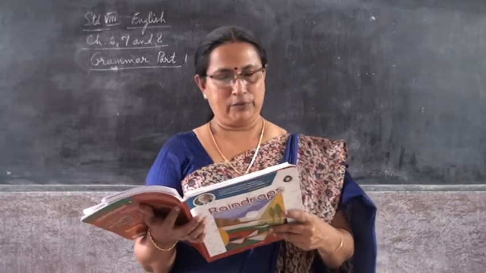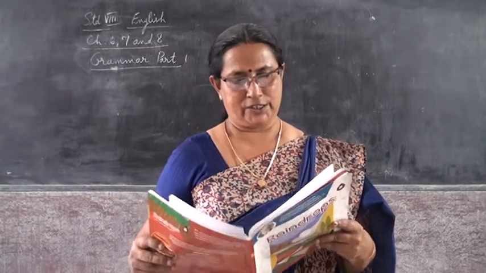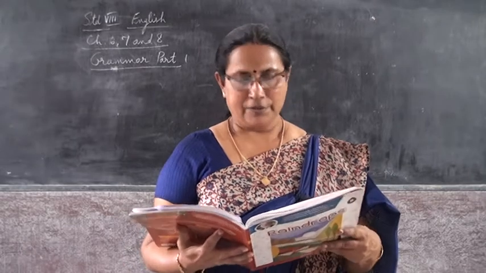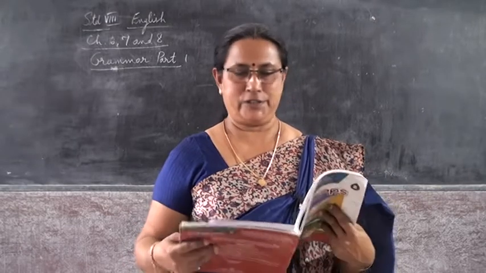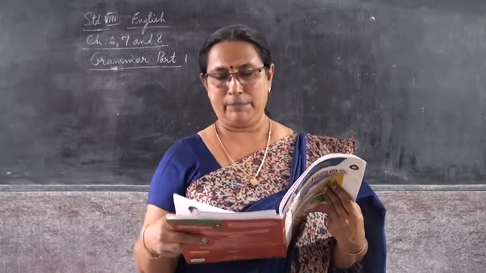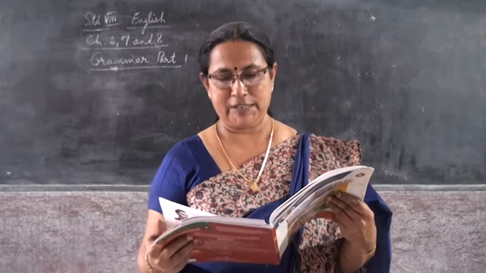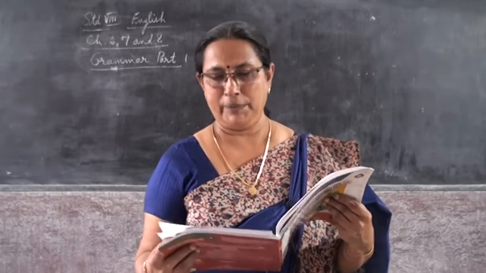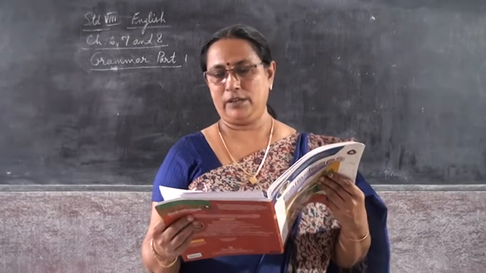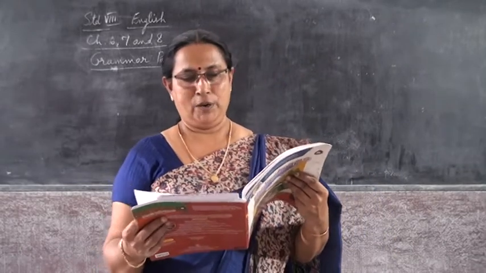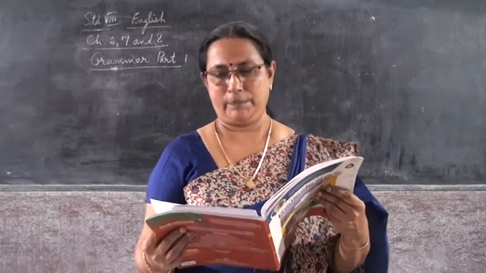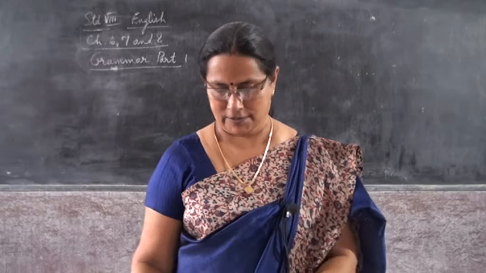Now the ing form of a verb can be used as a noun or an adjective, and when it is used as a noun it is called a gerund. Now exercise M, complete these sentences using suitable gerunds of your own. I want to learn driving. My brother said he would teach me. Second one, I am excited about performing at the concert this week. Third, solving puzzles every morning is my grandmother's favorite hobby. Fourth, my friends and I enjoy playing. If you want, you can take up swimming during the summer holidays.